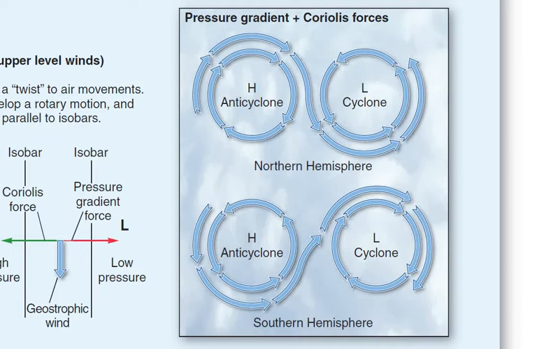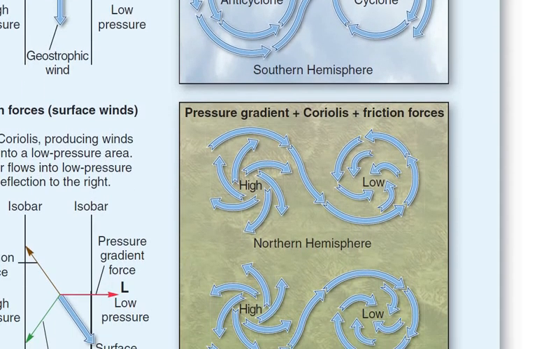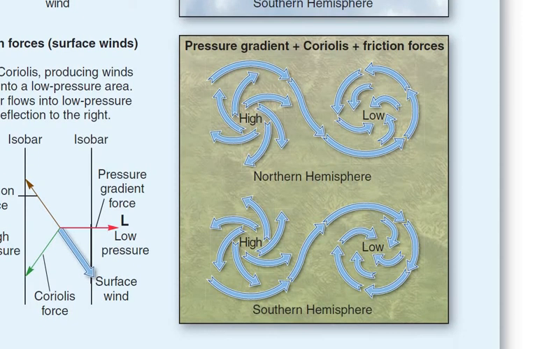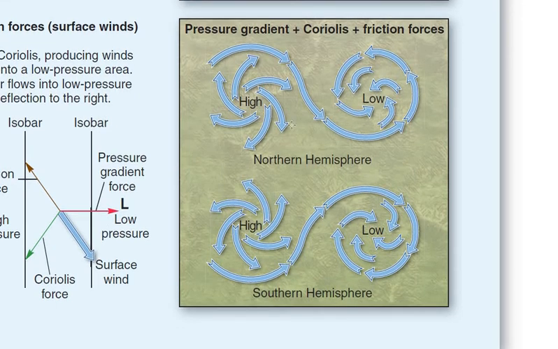Now let's have a look at the combined effect of pressure gradient, Coriolis force and the friction force. So what is the difference? Basically, due to friction, the arrows have moved even closer. And when the arrows are closer, that means there is stronger force, stronger wind movement.